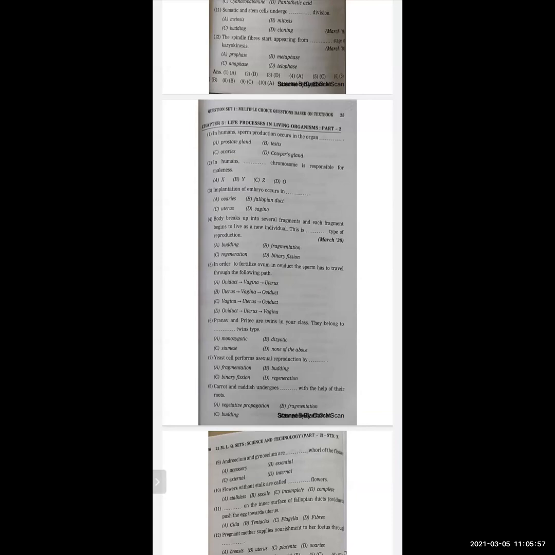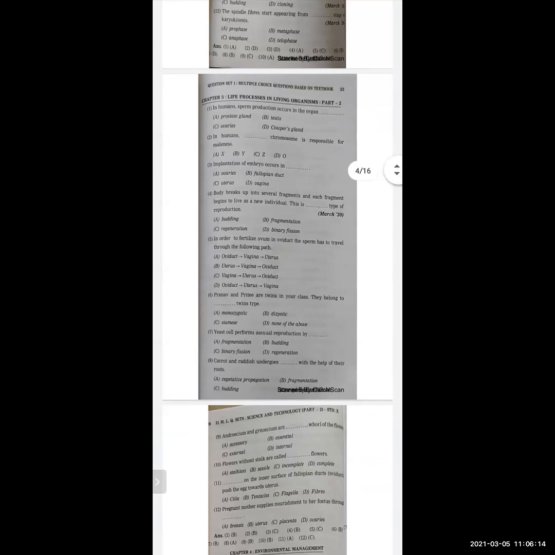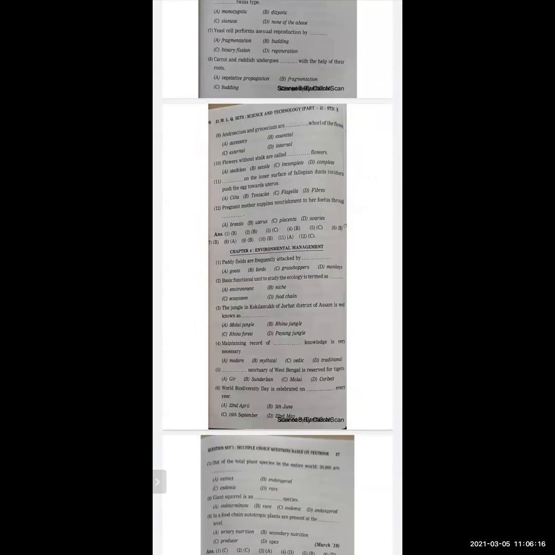Next question. Carrot and radish undergoes dash with the help of their roots. Options are vegetative propagation, fragmentation, budding, regeneration. And the correct option is vegetative propagation. Now next one.